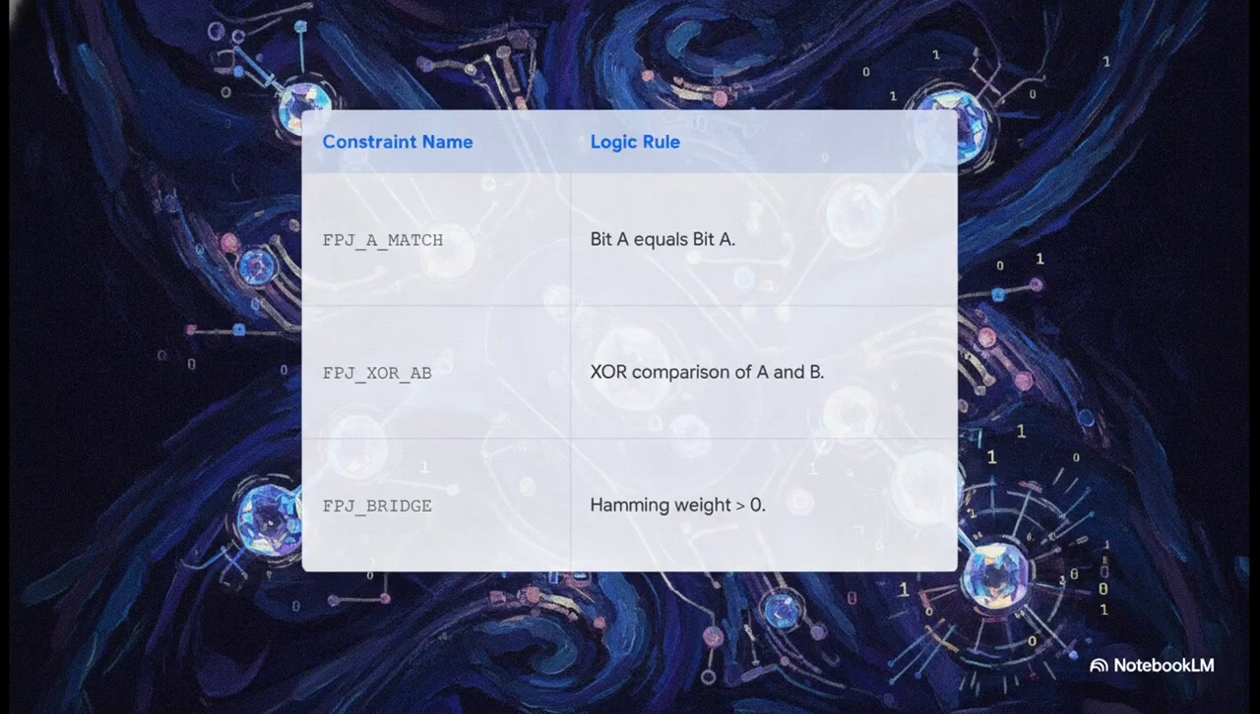So the big takeaway here is that underneath all those eccentric names, the kernel is rigorously checking mathematical relationships before accepting any changes. For example, the FPJ_A_match constraint demands that two connected joules must share the exact same value for their first bit. The FPJ bridge is even more fascinating. It requires a Hamming weight greater than 0. That mathematically guarantees there is some measurable difference, meaning they aren't completely identical, between the vertices of two bridged nodes. It is pure strict constraint programming.